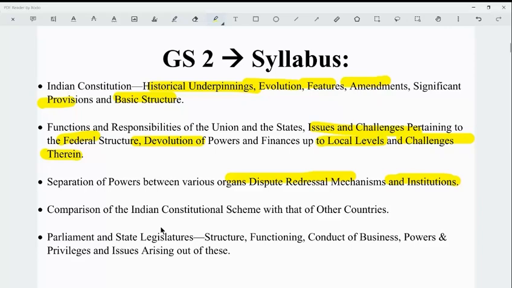Okay, so comparison of the Indian constitutional scheme with that of other countries, like which sources the Indian constitution has been formulated from, and also what the various other countries can learn from the Indian constitution. You have to focus on that.